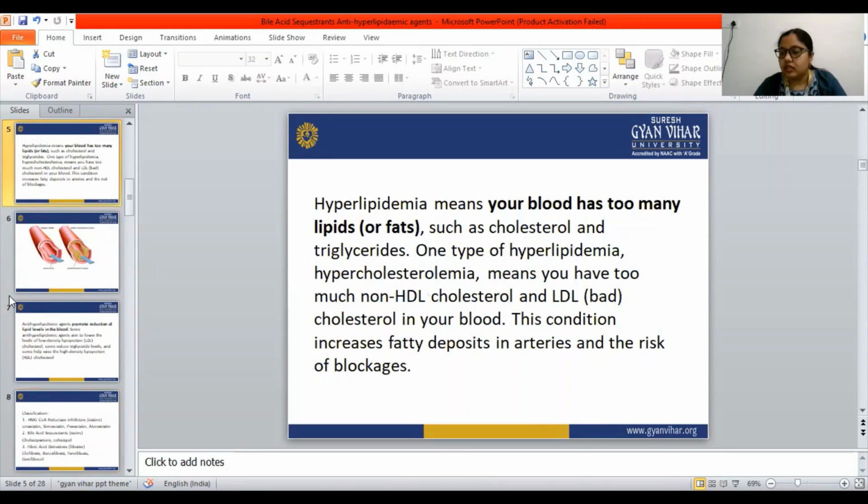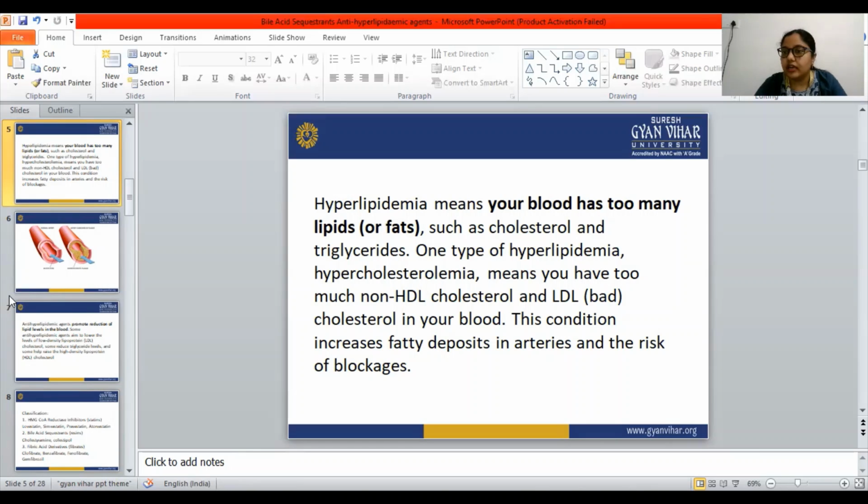Now you have to know what hyperlipidemia is. Hyperlipidemia means the blood has too many lipids or fats. What are examples of lipids and fats? Cholesterol and triglyceride. So hyperlipidemia is the condition when the blood has too many lipids or fats such as cholesterol and triglyceride.